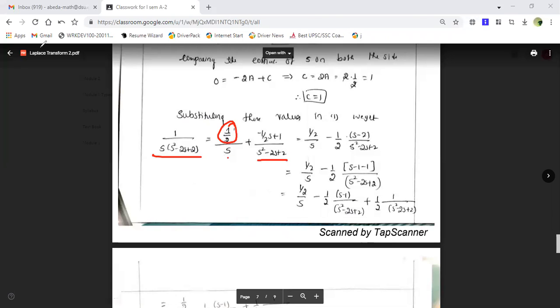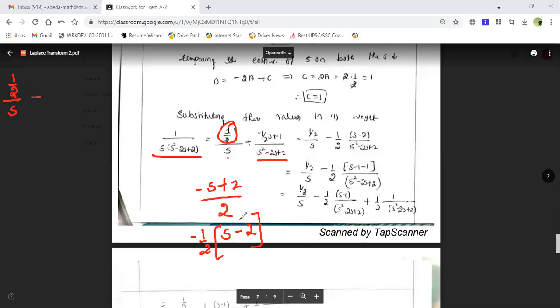Now the same thing can be written as 1 upon 2 divided by s minus, and I'm writing this as minus 1. If I take the LCM, it is minus s plus 2 divided by 2. If in this term I take minus 1 by 2 out, it is s here minus 2 here. So like this, I'll be getting this term.